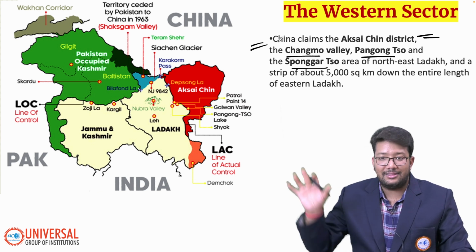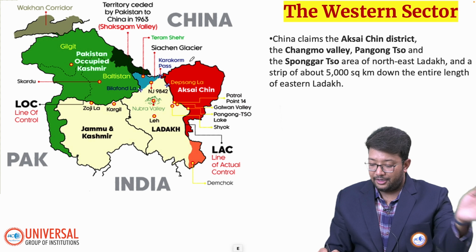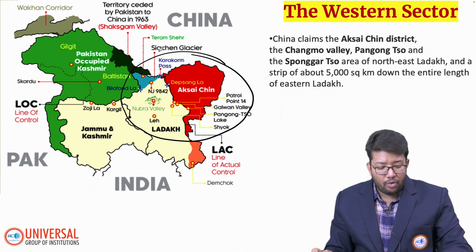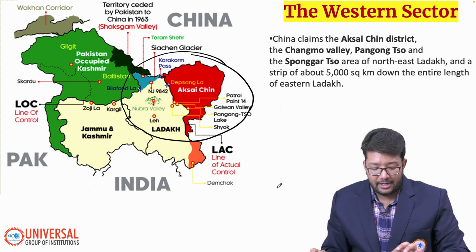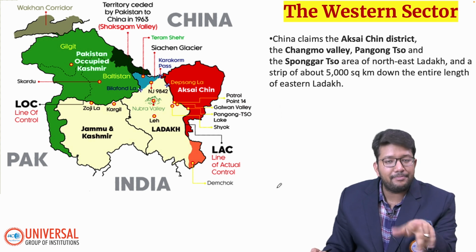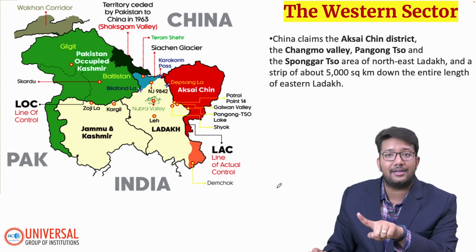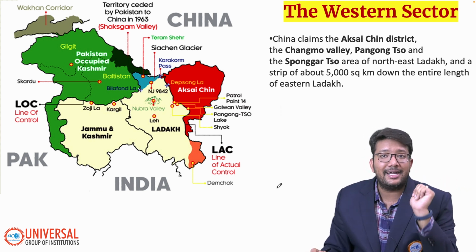You have to remember that. And this is the mapping, full mapping. The red one is our Aksai Chin. So the thing is that this particular sector is more troublesome because the boundary is not clearly defined. Now you will ask me, how come the boundary is not clearly defined? It is because of the Britishers. There is no clear boundary in the western sector, specifically between India and China. That's the problem.